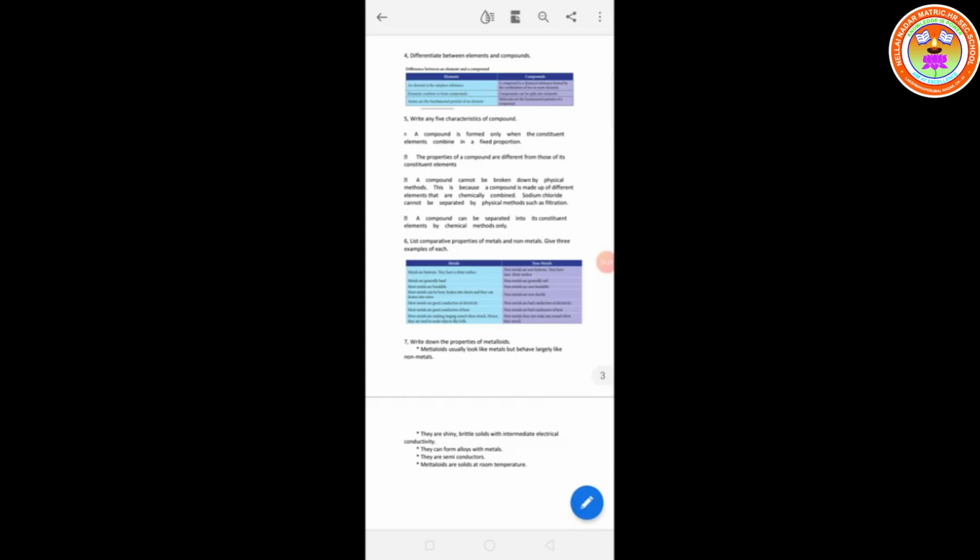Metalloids are solid at room temperature. So what are the properties? Metalloids usually look like metals but behave largely like non-metals. They are shiny, brittle solids with intermediate electrical conductivity. They form alloys with metals. They are semiconductors. Metalloids are solid at room temperature. Thank you, students.